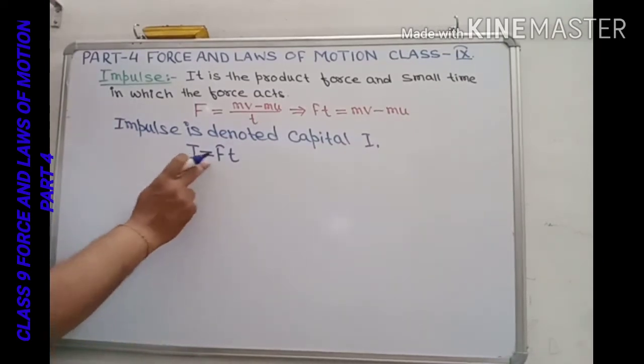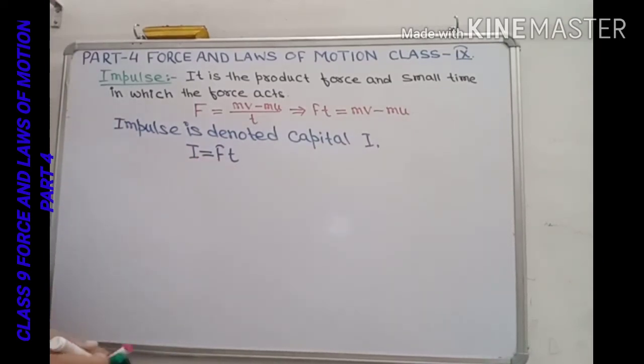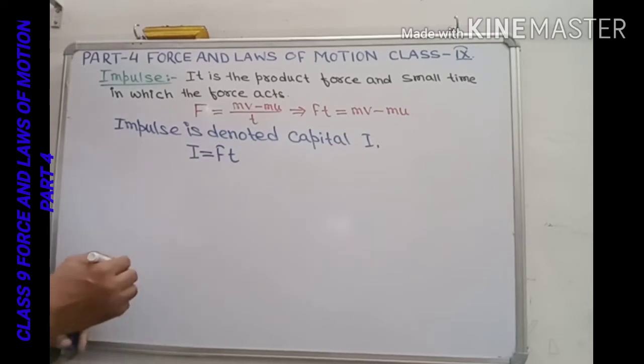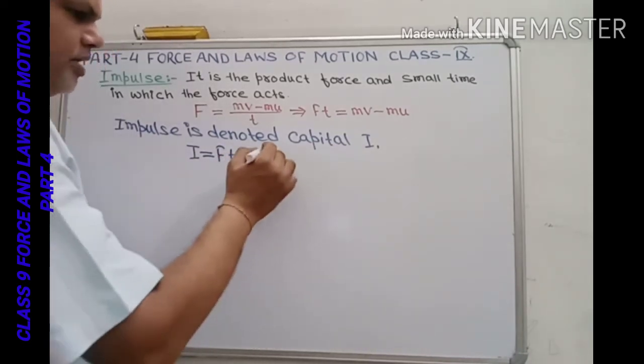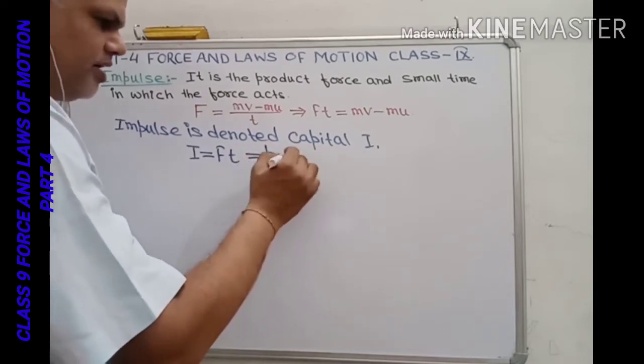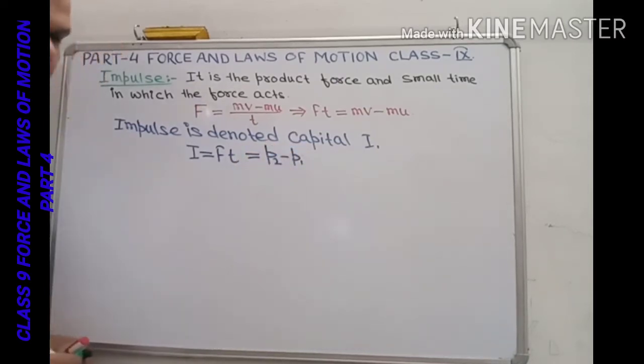So we can write impulse equals force multiplied by time, which means final momentum minus initial momentum.